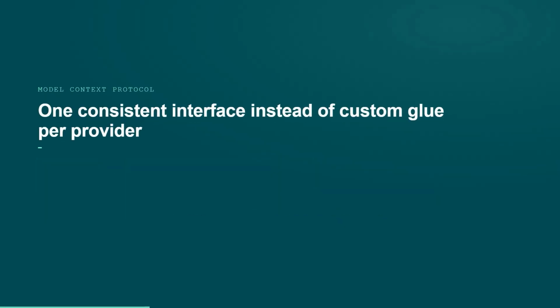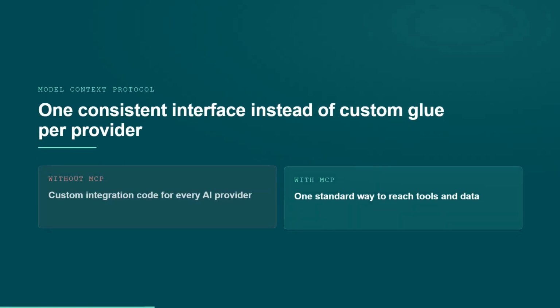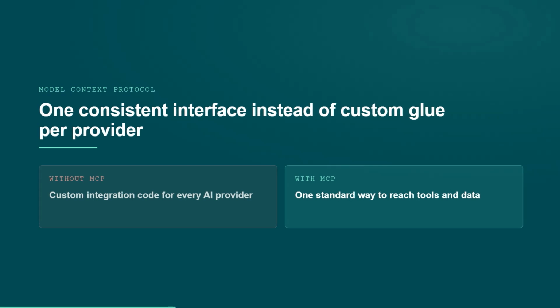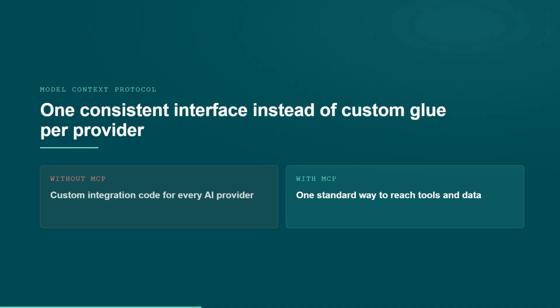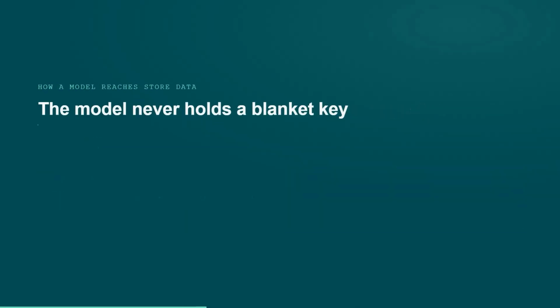MCP, the Model Context Protocol, is a standard way for AI models to connect to external tools and data sources. Instead of writing custom integration code for every AI provider, you get one consistent interface. For Sala partners, that standardizes how an AI feature reads and acts on store data, regardless of which provider powers it. Here is the path a request actually takes.